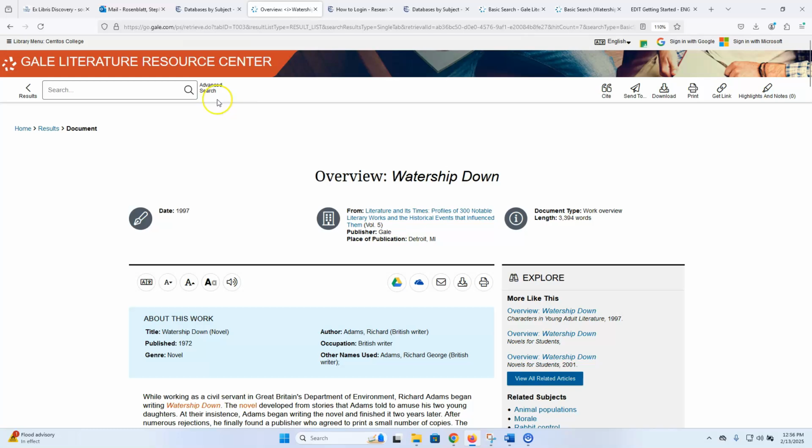And so this is just one database that you could use to get started, to get a little bit of an overview of the book and to learn a bit more about the author before you start doing research using other sources.